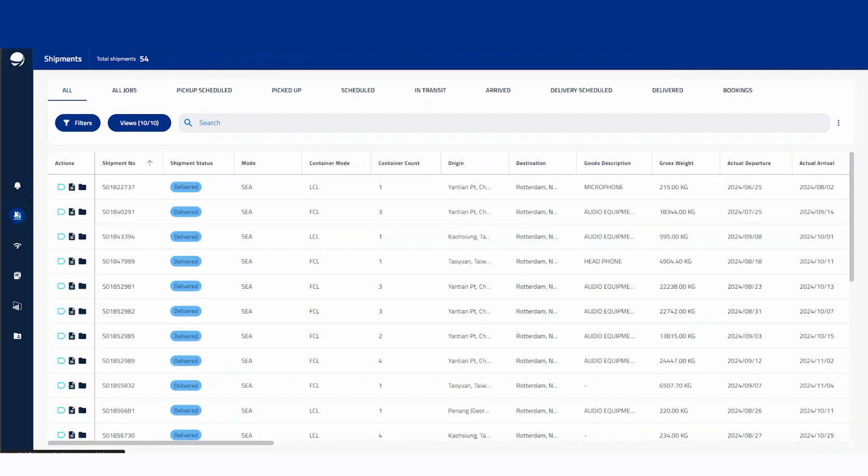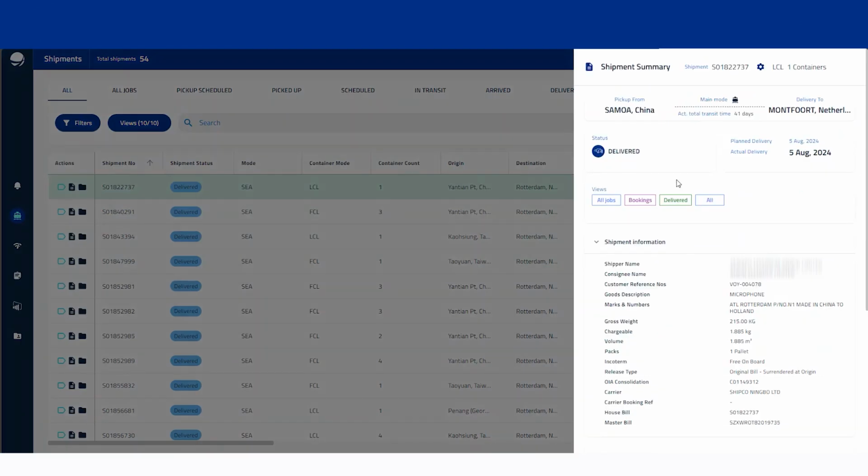Once we've pressed that ship button, it will pull up the same information and the same layout that we had previously. So again, if we wanted to see the shipment summary for this shipment ending in 737, we can click this one here, and this will pull up that side screen there.